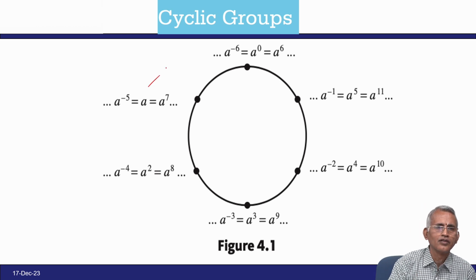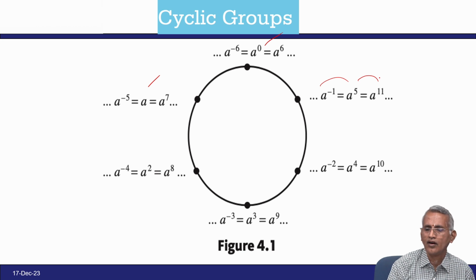So, A power 7 and A power minus 5 are equal. A power minus 6 and A power 6 are identically equal to A power 0, like that. Corresponding to each element we can write A power 0, A power minus 1, A power minus 2, A power minus 3 and so on. We can easily calculate it, and it comes cyclically how to generate the numbers.